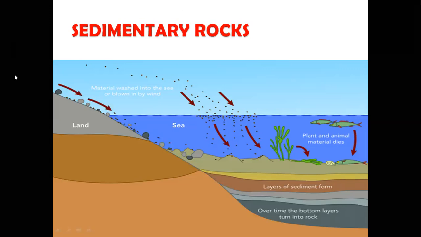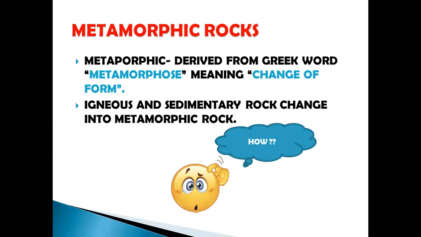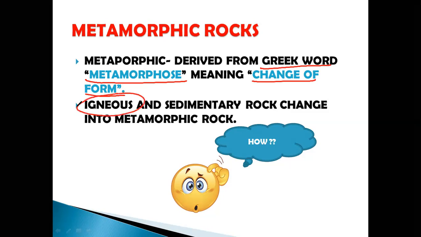Now let's come to today's topic, that is metamorphic rocks. Now the word metamorphic has been derived from a Greek word called metamorphos, which means change of form. Through this you must understand that metamorphic rocks have been formed due to change of form in already existing rocks, and those already existing rocks are igneous rocks and sedimentary rocks. In other words, igneous and sedimentary rocks change into metamorphic rocks.